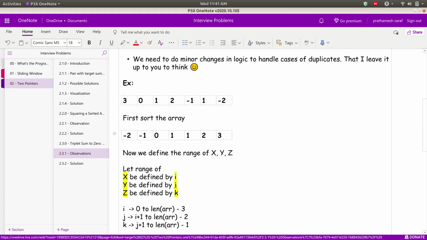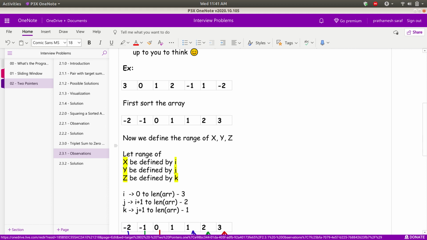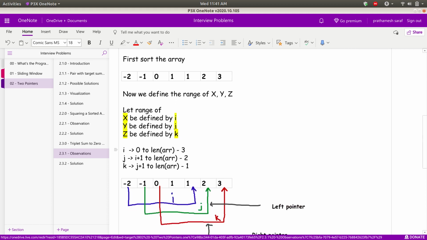So let's continue. When I have sorted the array, let us define some ranges for x, y, and z. Let the range for x be defined by i, for y by j, and for z by k. So i will move from 0 to length of array minus 3, j will move from i plus 1 to length of array minus 2, and k will move from j plus 1 to length of array minus 1.